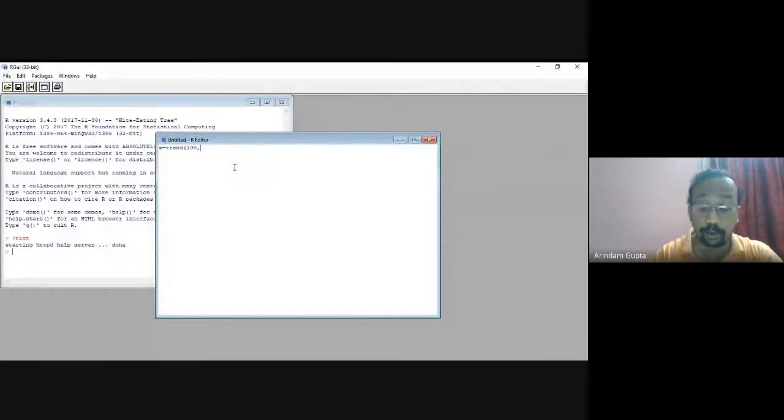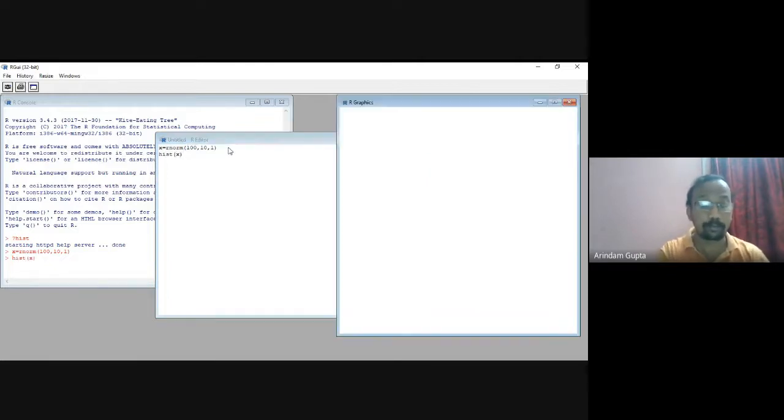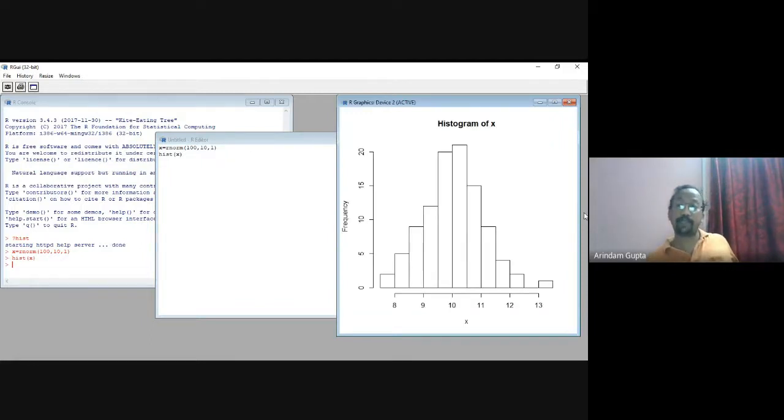Suppose we first generate a random sample from a normal distribution. This is the graphic picture in R. By default, it gives some breakpoints.